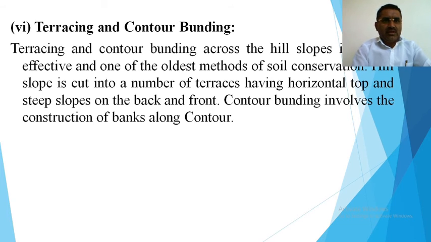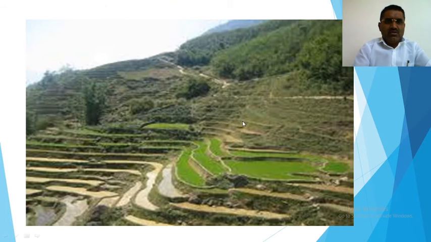Terracing and contour bunding. Terracing and contour bunding across the hill slope is very effective and one of the oldest methods of soil conservation. The hill slope is cut into a number of terraces having horizontal tops and steep slopes on the back and front. Contour bunding involves the construction of banks along contours. So this is also one simple method.